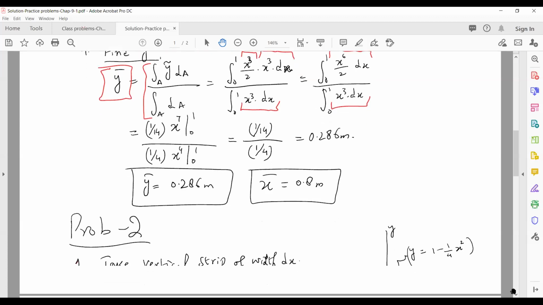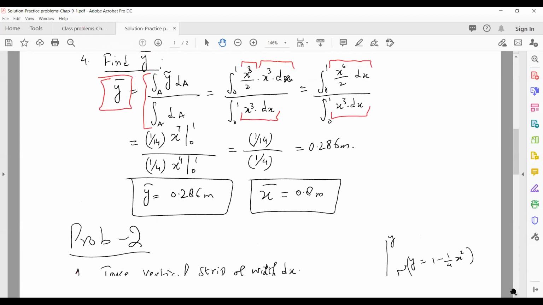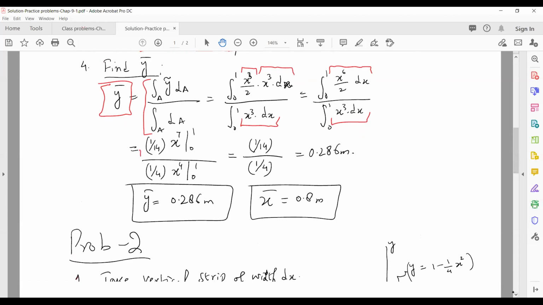So we get x to the 6 by 2 and x cubed times dx in the denominator. Okay, now after this we just apply the integrals and we get 1 by 14 times x to the 7, and here 1 by 4 times x to the 4, and the limit is the same, 0 to 1, right? If you just apply the limits, you get 1 by 14 divided by 1 by 4. So you get 0.286 meters for y bar. And x bar we already found out is 0.8 meters.